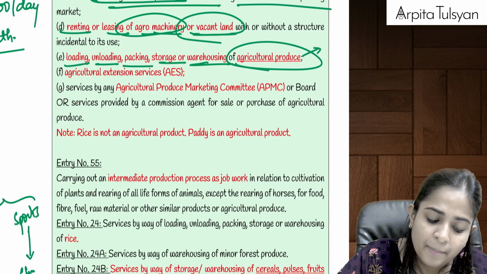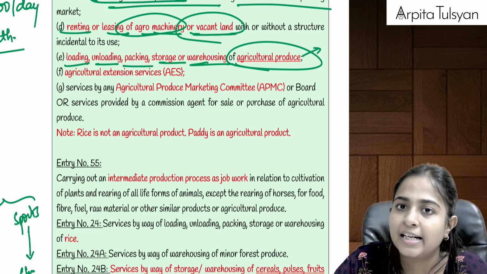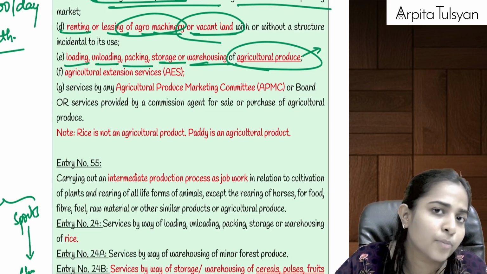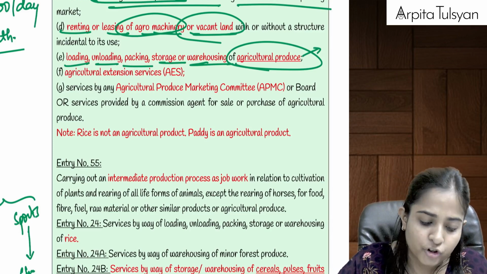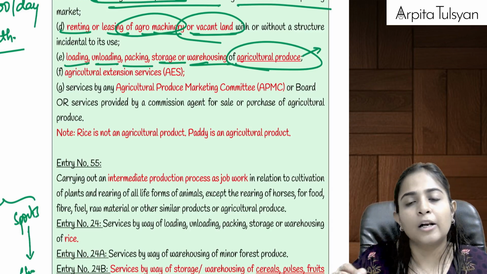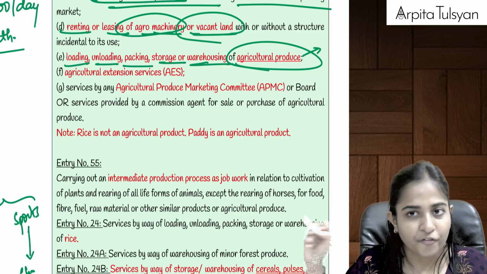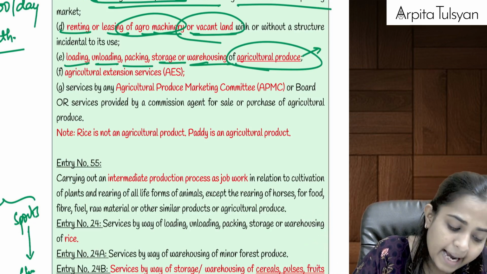So when we say paddy, yes, it will be considered as an agriculture produce. Potato, yes, agriculture produce. Tomatoes, yes, agricultural produce. So loading, unloading, packing, storage, warehousing of agriculture produce will be totally exempt from GST.